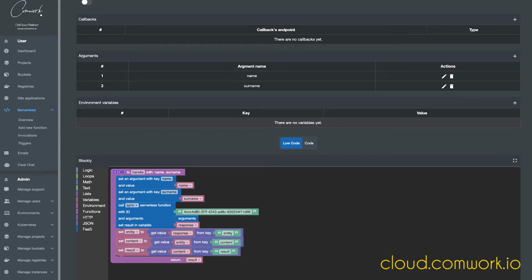Moreover, we realize those issues also exist among other IT projects profiles, such as developers or data scientists. Especially tools have recently emerged to allow developers to focus on business code without wasting time with its deployment and exposition. This is the case of serverless technologies such as Amazon Lambda or GCP Cloud Functions. That's why CW Cloud is also providing a function as a service module, which is also agnostic from the cloud provider and which is also available through a CLI or a modern code and low-code web editor.